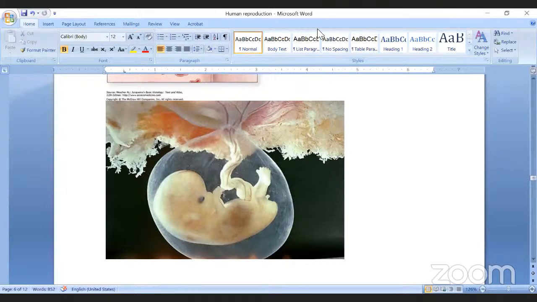Suddenly after implantation, one connection is formed, that is the placenta. The placenta is the intimate organic connection between maternal tissue and fetal tissue. So this placenta performs different functions. It supplies oxygen. It supplies nutrients from mother to fetus. Then it removes nitrogenous waste and other products from fetus to mother. And it acts like a temporary liver and stores excess glucose in the form of glycogen. It does not allow any toxic substances.